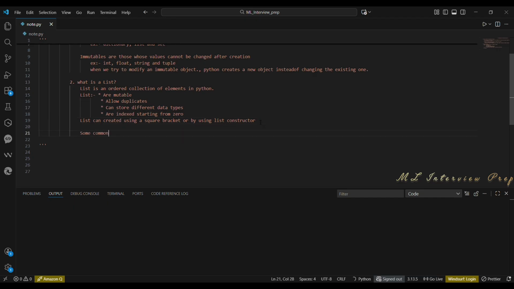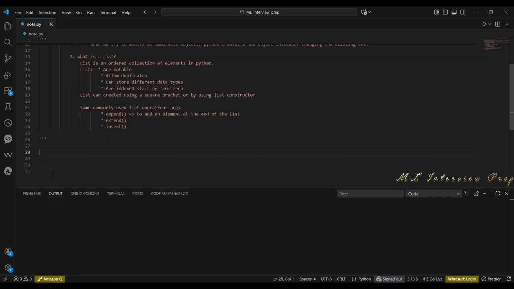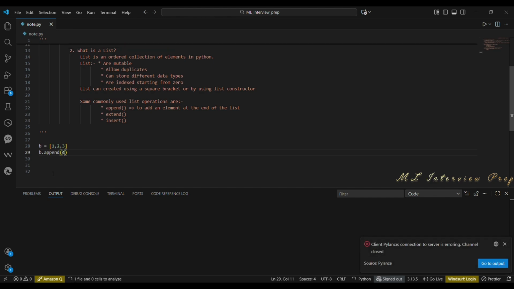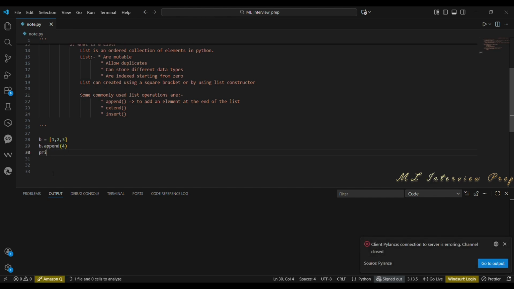Some commonly used list operations are append, extend, and insert. Append is used to add a single element at the end of the list. For example, I am giving a list B equal to 1, 2, 3 and I need to add 4 at the end of the list. So I am giving B.append(4). Now I am printing B. I am getting 1, 2, 3 and 4 as you can see.